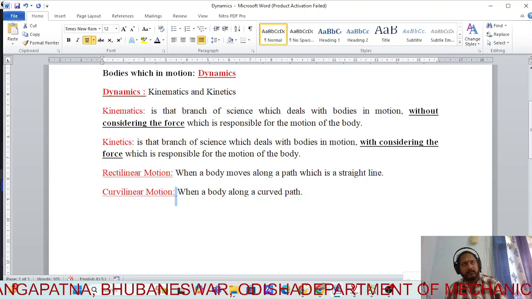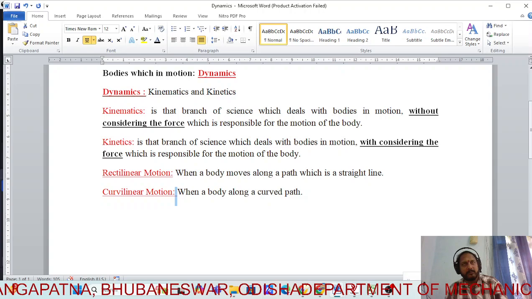Yes, sir. So this is all about your dynamics. Dynamics is further subdivided into kinematics and kinetics. Then again, the motion is of two types: one is rectilinear motion and the other is curvilinear motion.